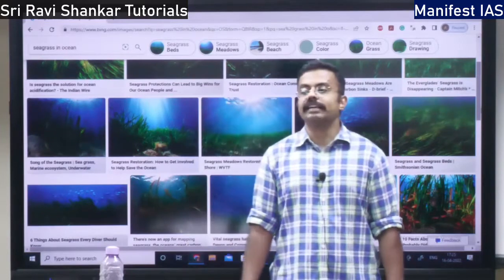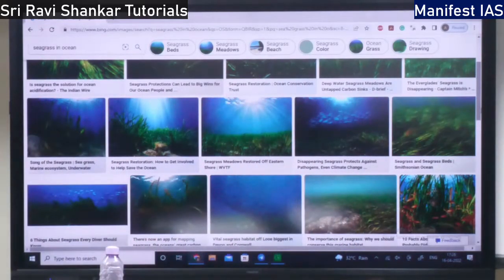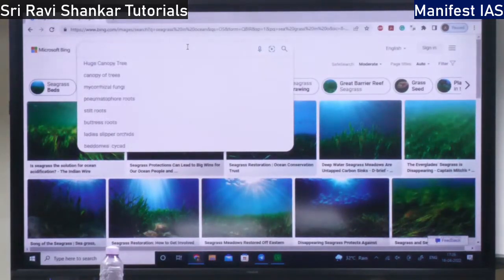Then you have seaweed. Next is the concept of seaweed. See, this seaweed actually has medicinal properties.